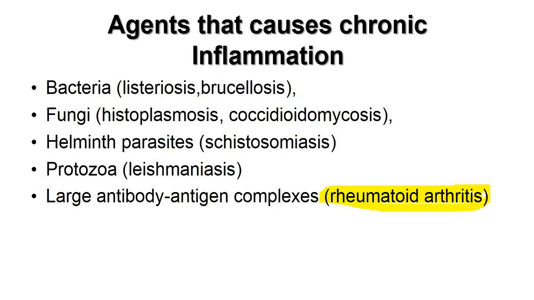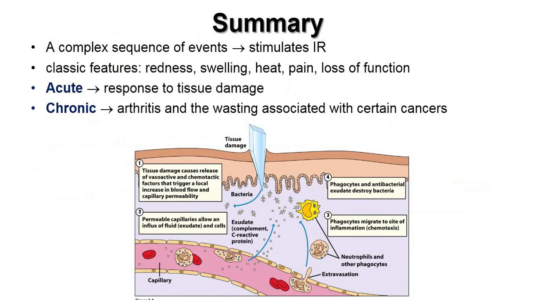Finally, I will summarize my talk. Inflammation is a complex sequence of events which stimulates inflammatory response. Some of the classical features of inflammatory response are redness, swelling, production of heat, pain, and loss of function. Inflammation is of two types: acute inflammation, which is a response to tissue damage and limits infection. Another is chronic inflammation such as arthritis and wasting associated with certain cancers.